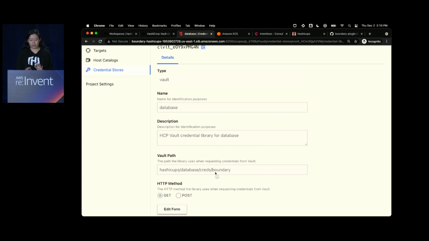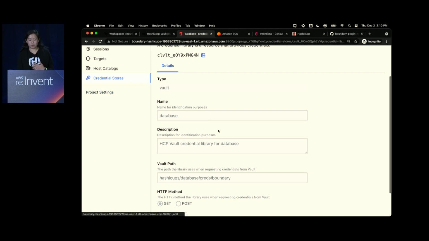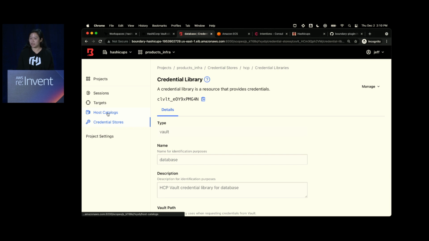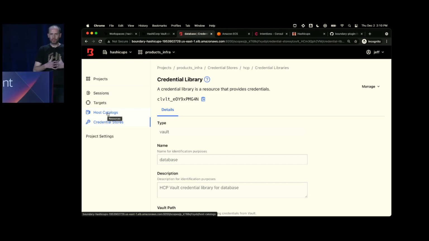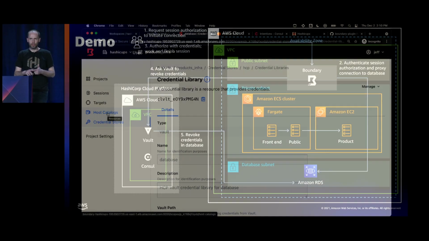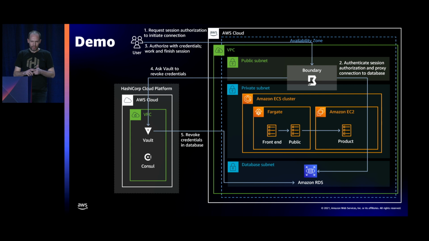The great part about this is that as a developer, I don't really need to see this portion. It's already pre-configured. So Jeff, what happens as a developer authenticates to Boundary and needs to access the database? Yeah, so the user goes to Boundary, and Boundary looks at their token and at all of the roles in Boundary's RBAC system that they are assigned to. It looks at the grants supplied by those roles, and then it says either you're not authorized to make a connection, or in our case, you're authorized to make a connection.